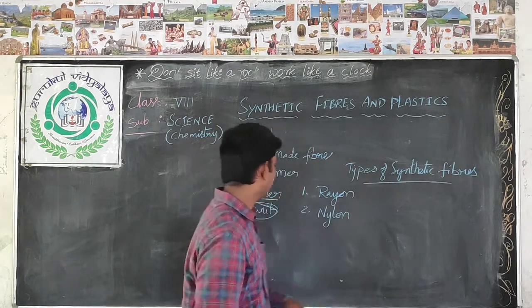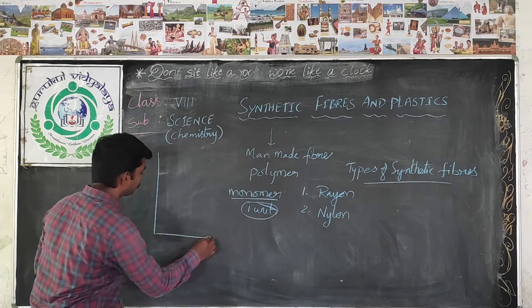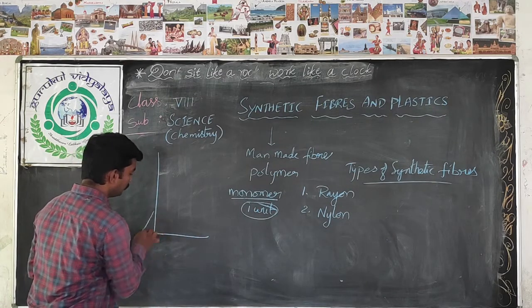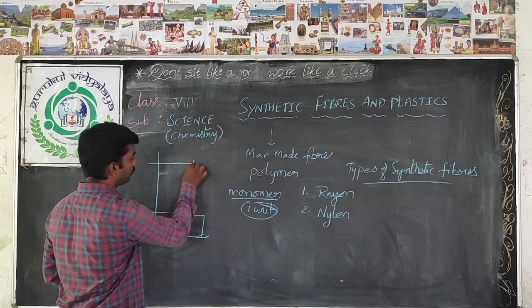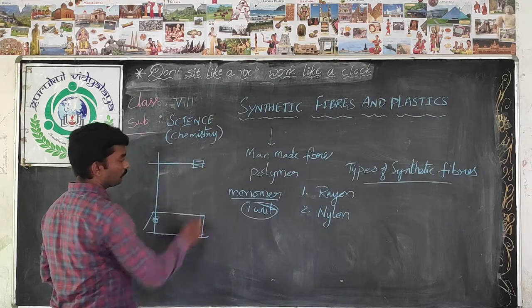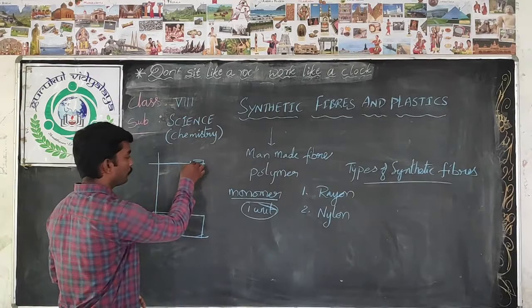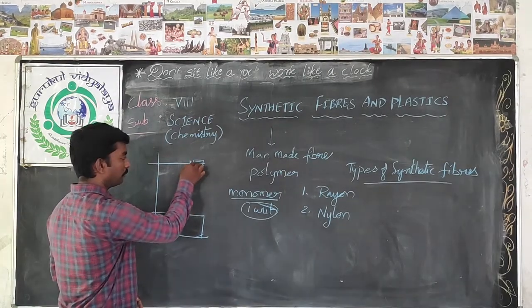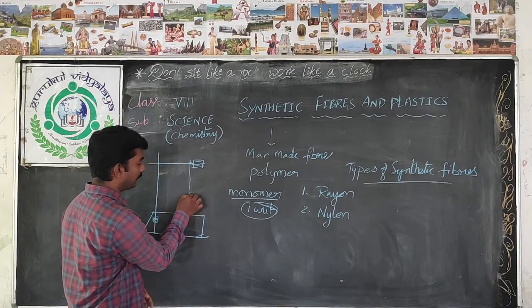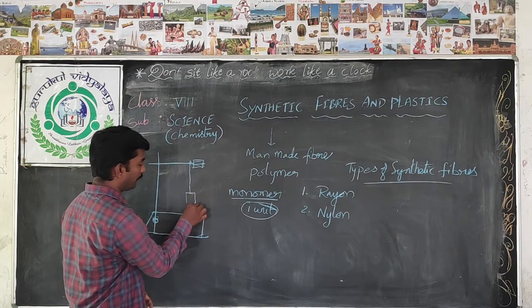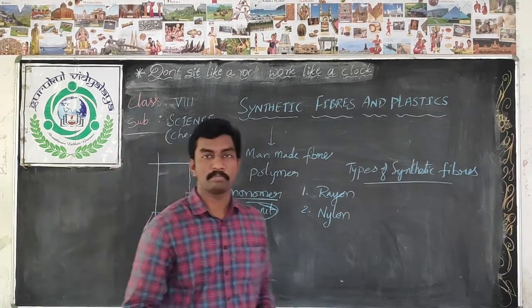If a stand is placed like this, one clamp will be here. To this clamp, you tie one thread, and to the other end of the thread you place weighing stones.